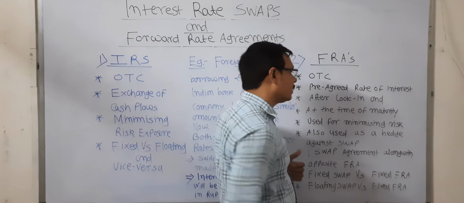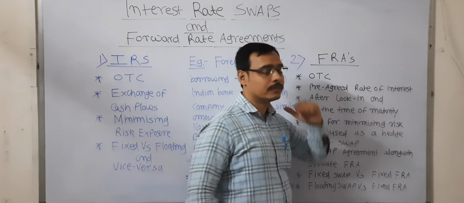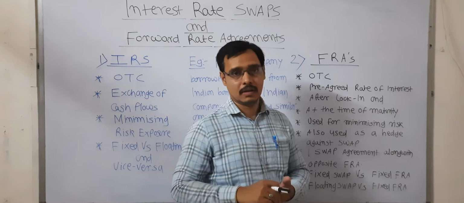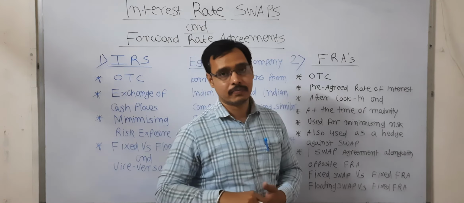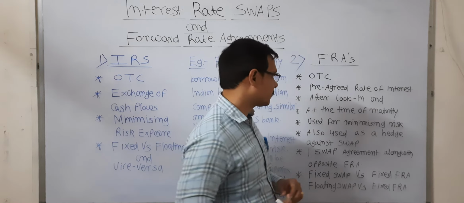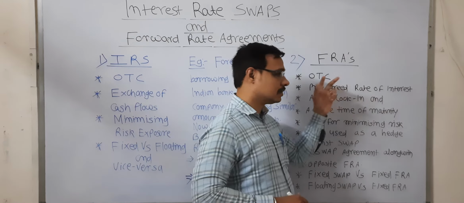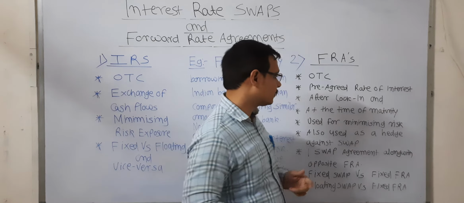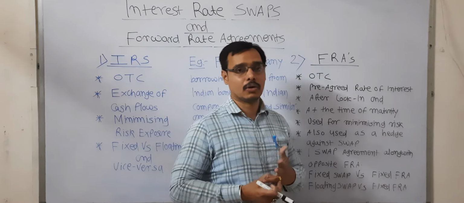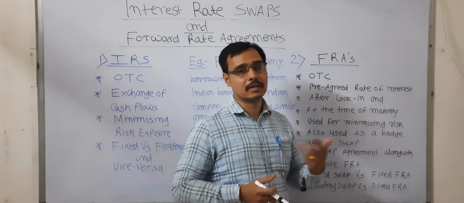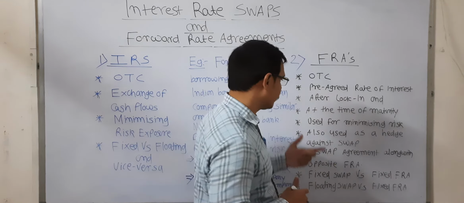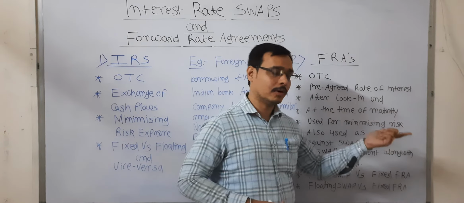Now forward rate agreements are pre-agreed rate of interest agreements. In the forward rate agreement, as the name suggests, they will be traded in future, that is forward. The rate will be completely fixed, and that rate of interest is pre-agreed between the two counterparties. They have a fixed lock-in, and after that lock-in period, the counterparties will have to pay the pre-agreed interest rate. So this will be paid at the time of maturity.